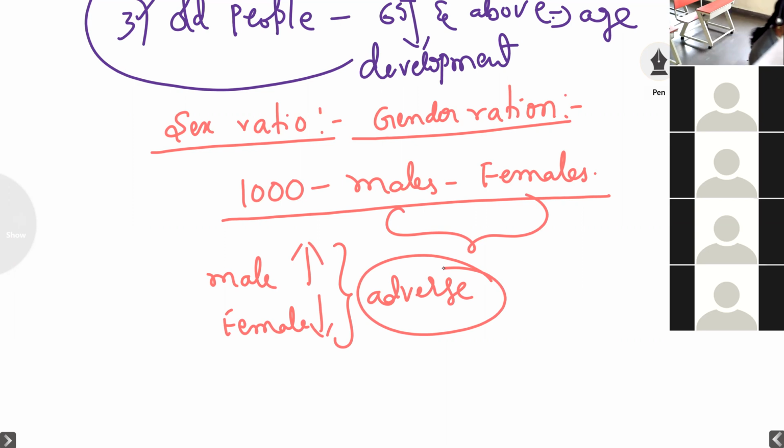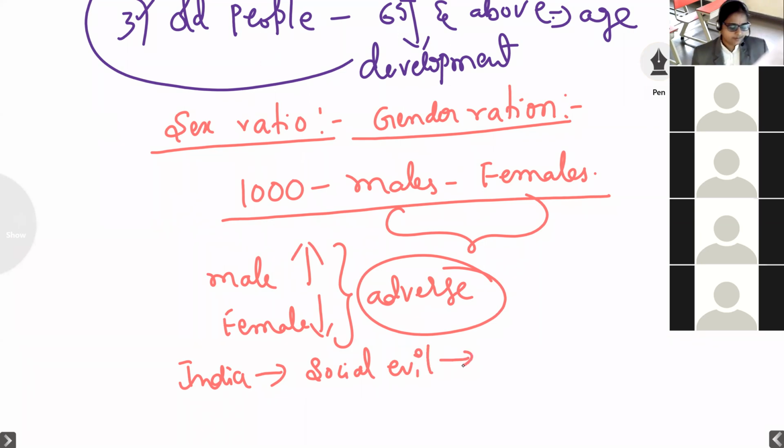Like India, we already discussed in the last chapter, in unit 1 and unit 2, where in our country we used to have some social evils. Some of you have explained this topic also, where female infanticides were committed. The female children were killed due to so many things.